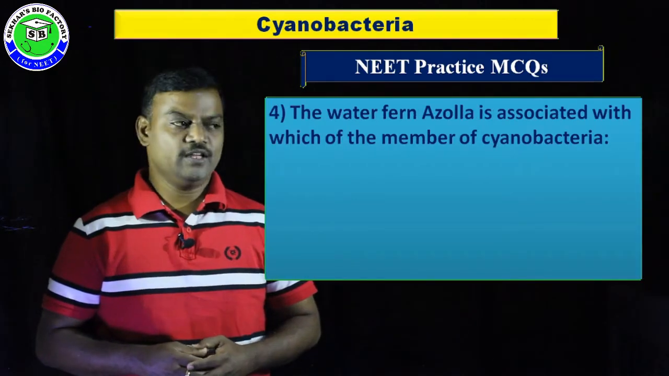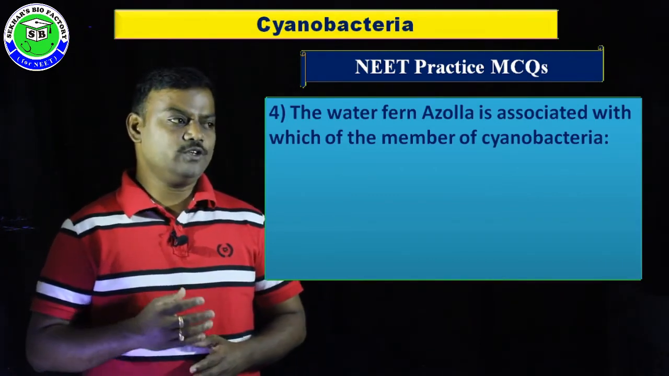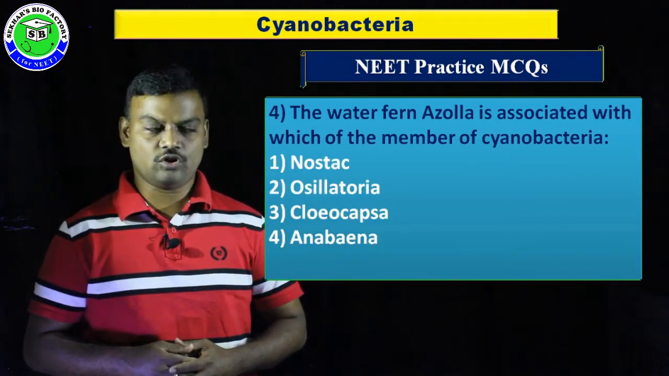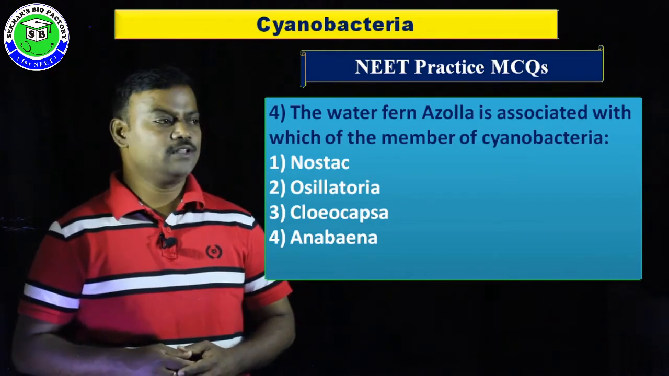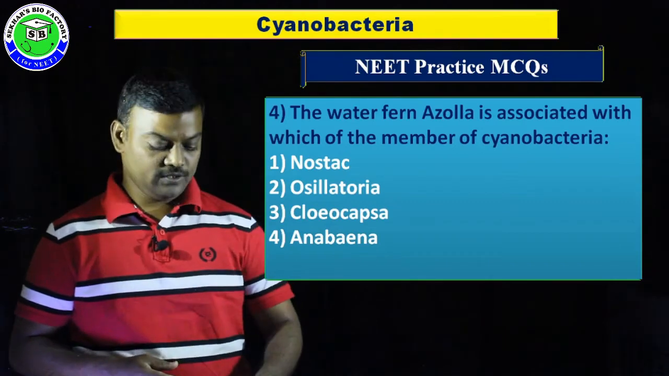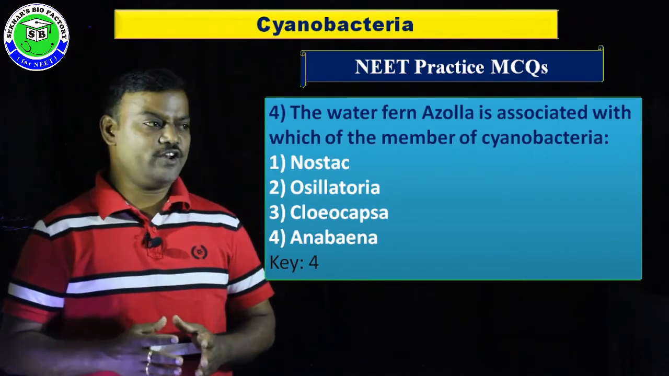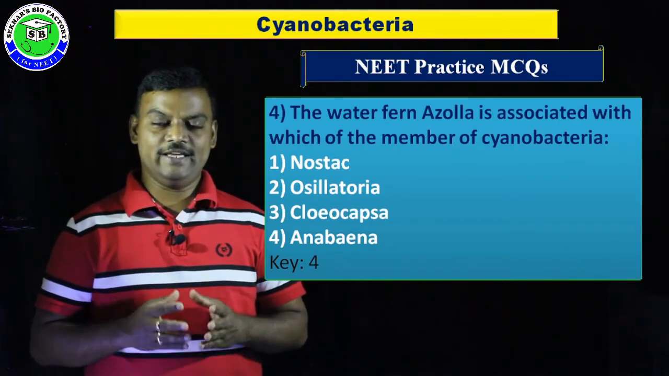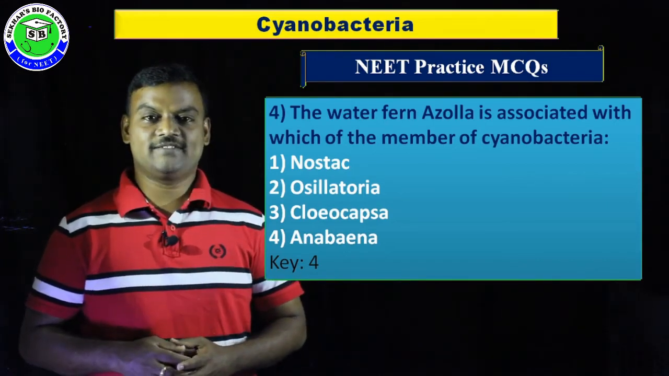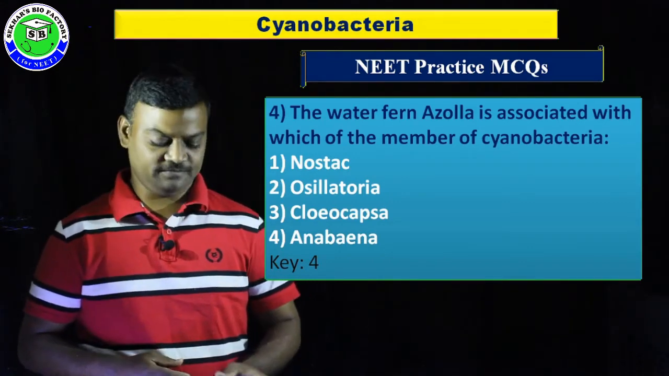Question number 4. The water fern Azolla is associated with which of the following members of cyanobacteria? Here the first option is Nostoc, second option Oscillatoria, third option Chroococcus, and fourth option Anabaena. In this, the correct answer is the fourth option. So Azolla is a free floating water fern, and in their leaf, one of the cyanobacteria called Anabaena azollae is a symbiont with their leaf and it helps to fix atmospheric nitrogen.